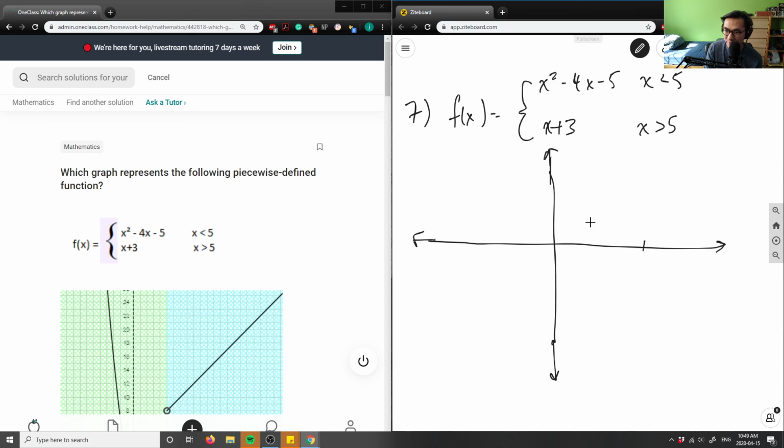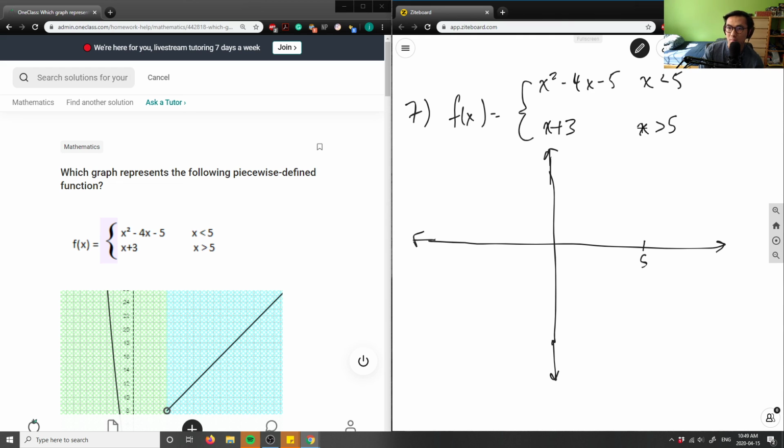I'm going to say this here is 5, because that's my point of interest here, right? At 5, I have x is less than 5 and x is greater than 5. So therefore, at 5, I'm going to get a removable discontinuity, just because if I evaluate the function at x equals 5, I'm going to get no solution, right? It does not exist. So I will have a little hole, or removable discontinuity, at that point here.